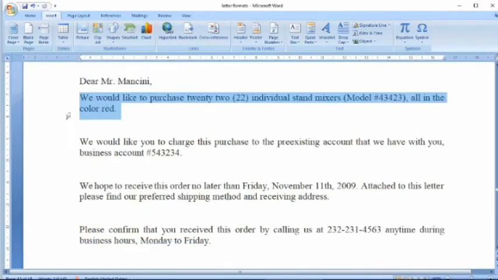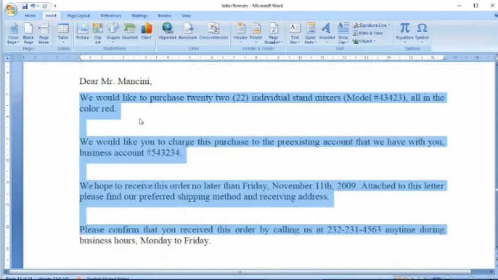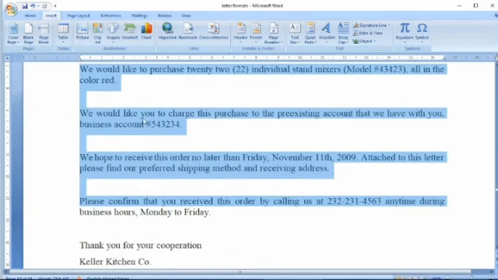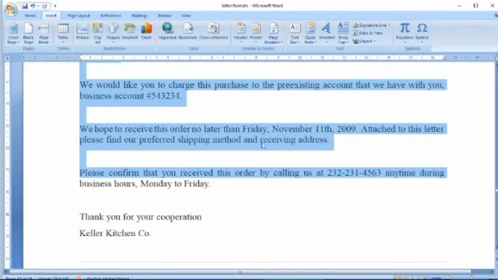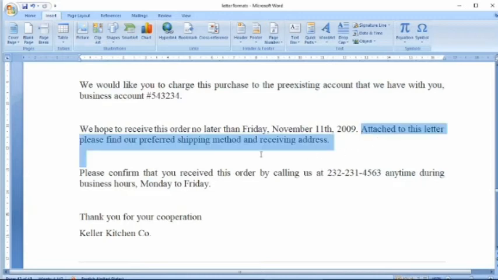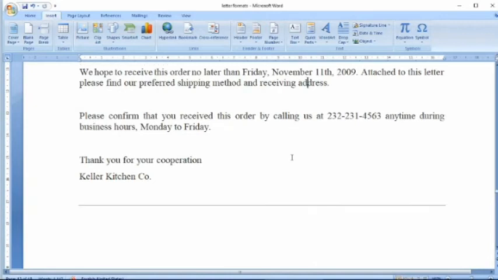And this is the body of the letter. This is what I require from that particular company. I'm ready to purchase something from that company, so I give a purchase order and I require a sample of it. I'm telling that I attach to this letter the shipping method, receiving address, all those details I am giving to the company. And this is the closing salutation and the person who is writing this letter. Next, we will see how to write a letter of order and acknowledgement sample.